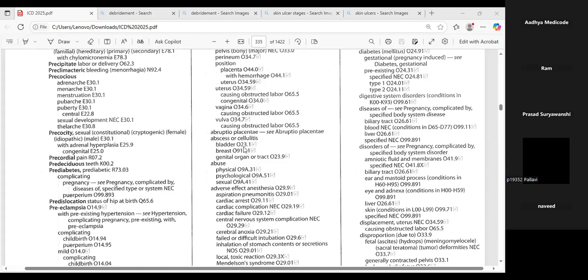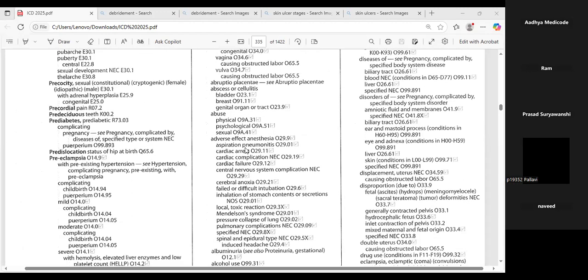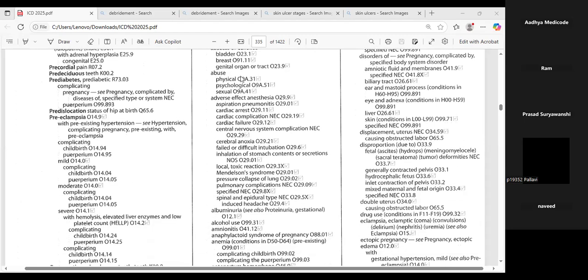So here you can see the series they have given. It's not a complete code, and I've told you also that whatever condition you are leading in the index list, you need to cross check in the tabular list. I have specified this particular point. So now let's see this O23.1 series in the tabular list.